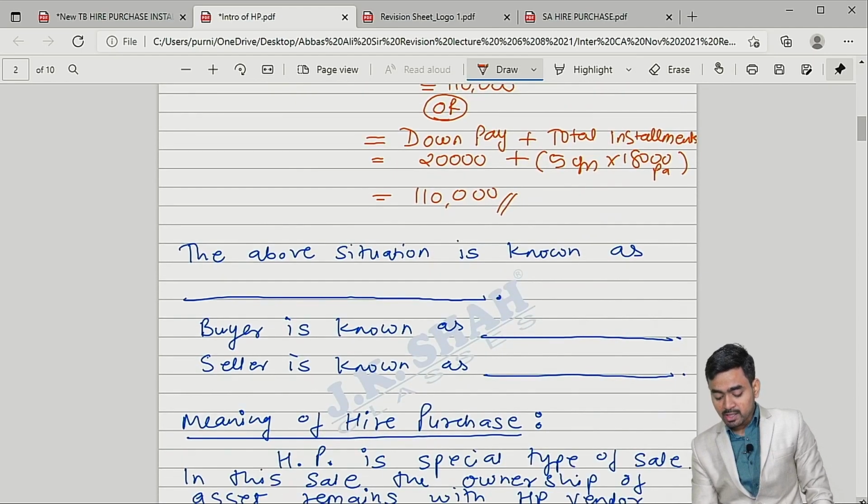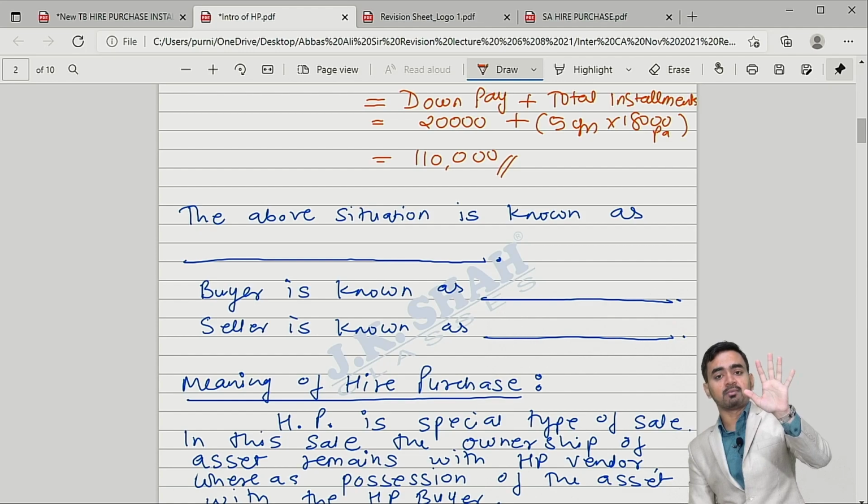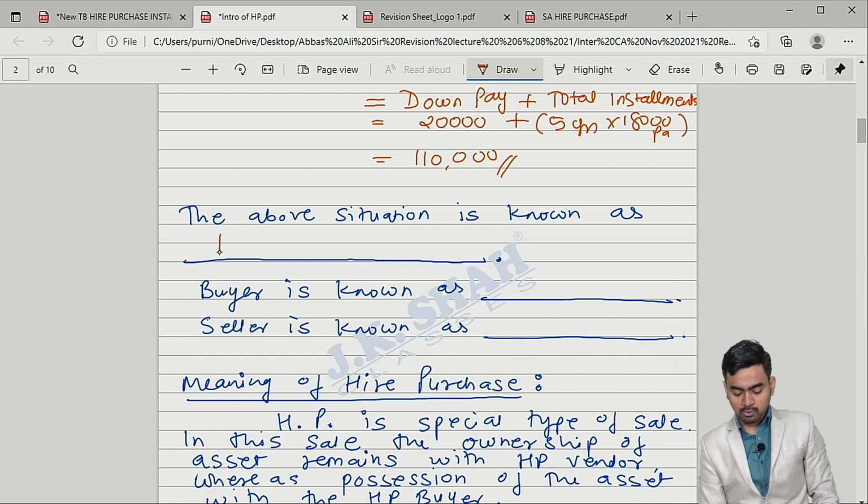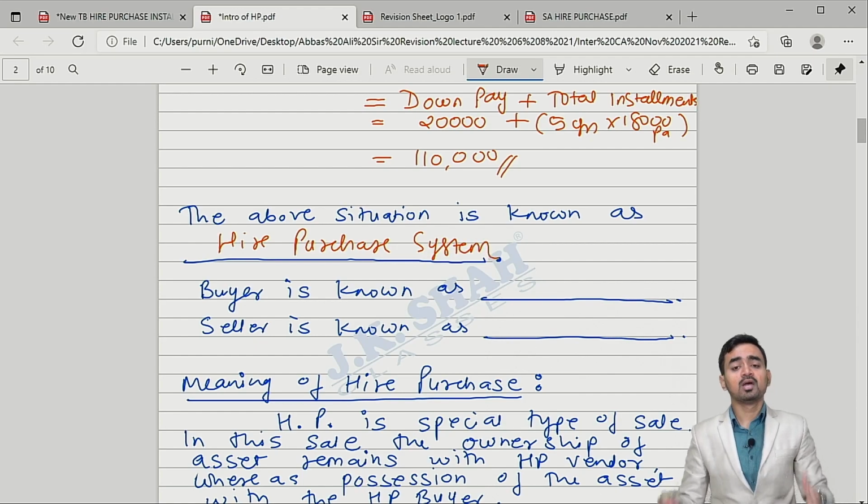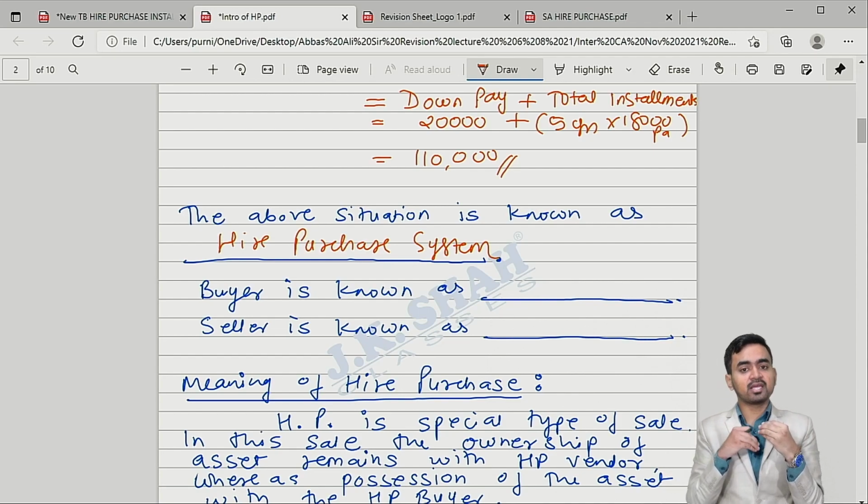My dear students, after these 5 terminologies, I can say the above situation is known as hire purchase system. The system is known as what? Hire purchase system. What will happen in hire purchase system? As a vendor, I will give you the machinery.